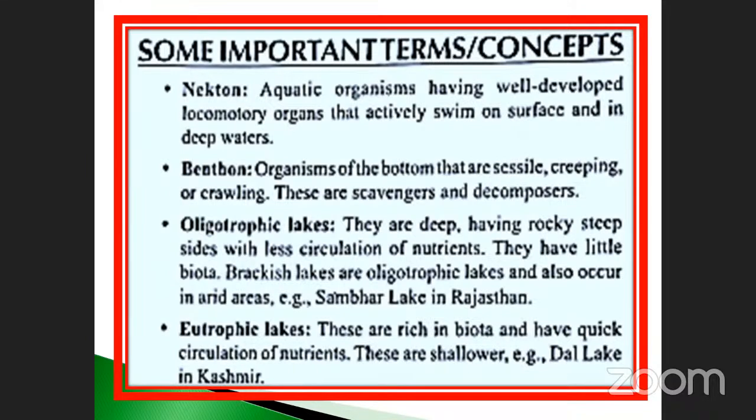Brackish lake and also oligotrophic lake also occur in arid areas. Example, Sambar Lake in Rajasthan. Sometimes they may ask the question, oligotrophic lake, where is it present? Sambar Lake in Rajasthan.